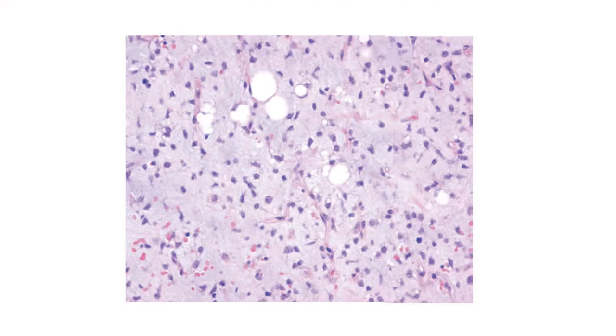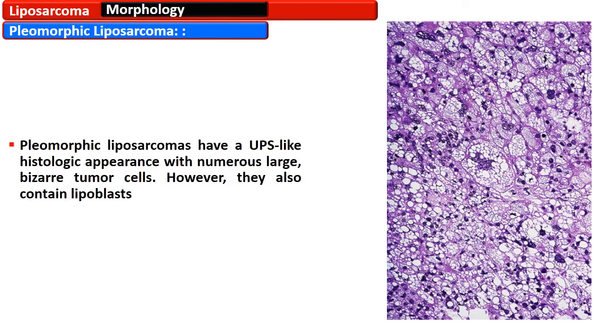This photomicrograph is showing myxoid liposarcoma with abundant eosinophilic ground substance and a rich capillary network. There are scattered immature adipocytes and more primitive round to stellate cells. Pleomorphic liposarcoma has an appearance like undifferentiated pleomorphic sarcoma, and it has numerous large bizarre tumor cells, and they also contain lipoblasts.